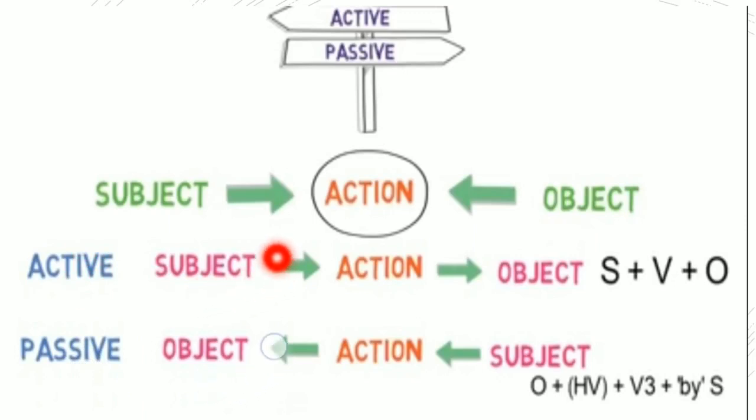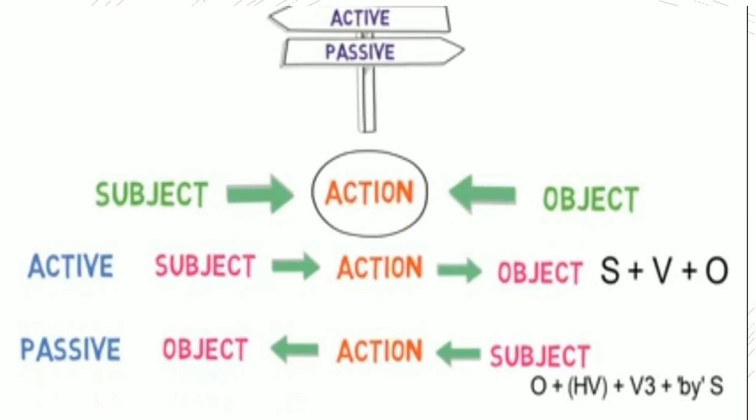Now see, here in the active voice, the stress is on the subject. The importance or the significance is laid on the subject, whereas in the passive voice, the object, that is the action received by the object, is important rather than the subject. So basically the structure is object plus helping verb plus the verb in the third form plus by, and then followed by the subject. So this is the basic structure.